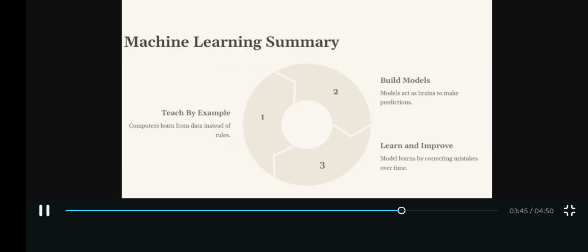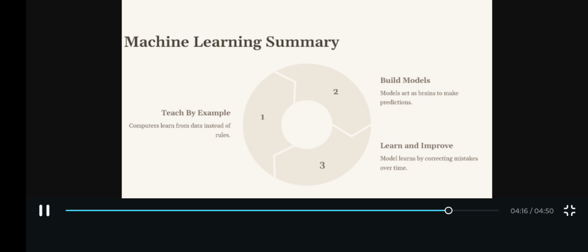So let's go with the summary. Machine learning is like teaching a computer by example. It's useful when writing rules is too hard. There are different ways machines can learn. There are three main types of machine learning: supervised learning, unsupervised learning, reinforcement learning. In supervised learning, you give both the question and the answer. You give the photo of a cat and tell it is a cat, and it figures out the rest by itself. In unsupervised learning, you give millions of samples of cats and let it figure out everything by itself.